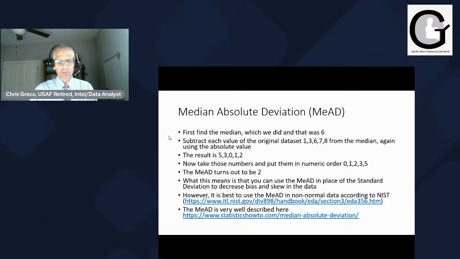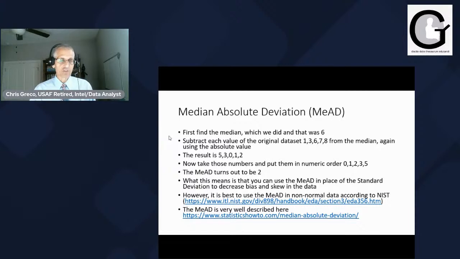Normal data is basically where the mean, median, and the mode are almost the same, and they basically are the top of the curve. The curve goes up and over, and that tip of the curve basically is the mean, median, and mode. That's when you get into normal aspects. Well, it's best to use the median absolute deviation for non-normal data.